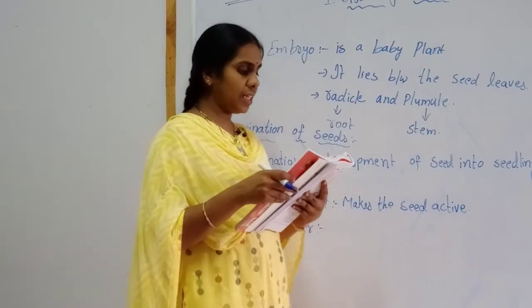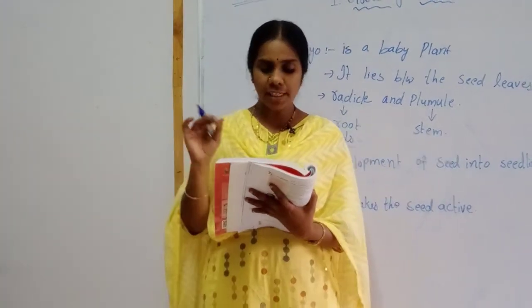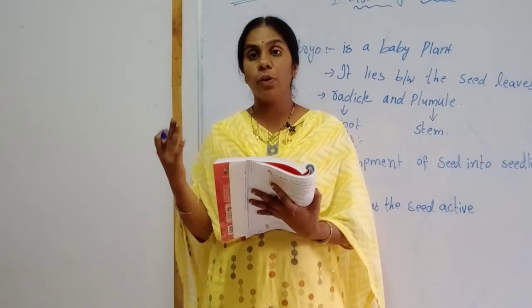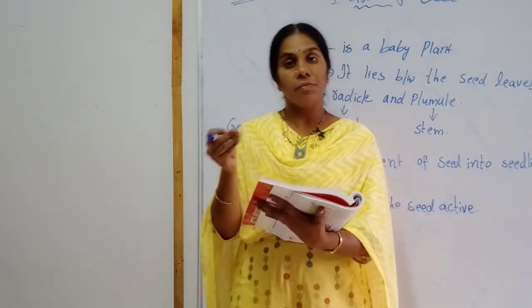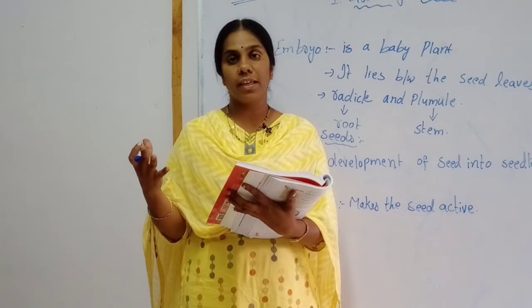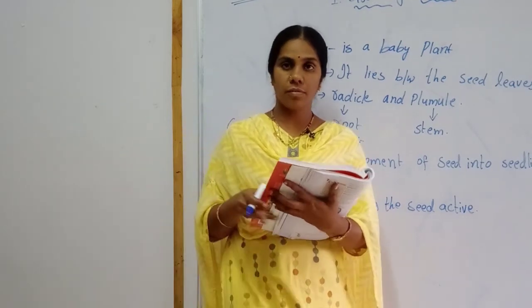Air is needed by the seeds to breathe. Seeds, if completely covered with water, do not germinate because they do not get air. If we cover the seed completely with water, they won't get air. That is the reason they won't germinate. Okay?